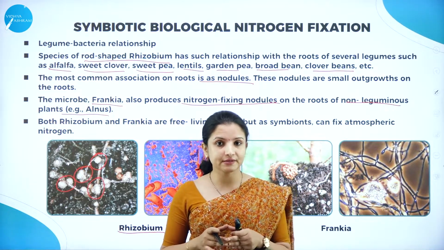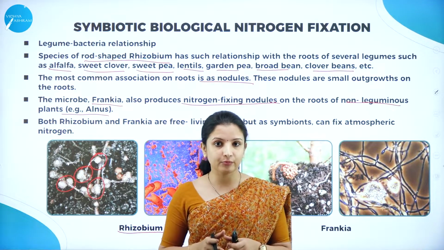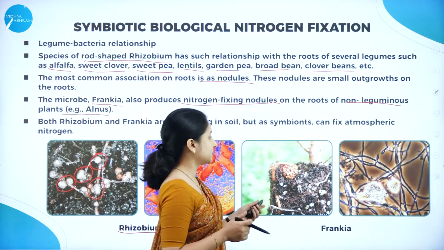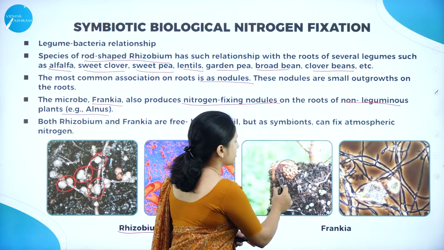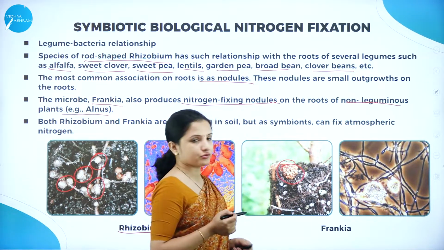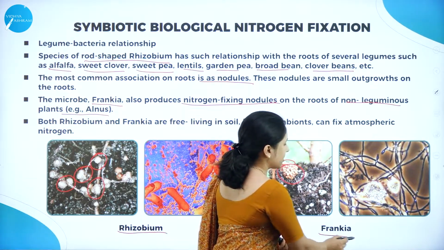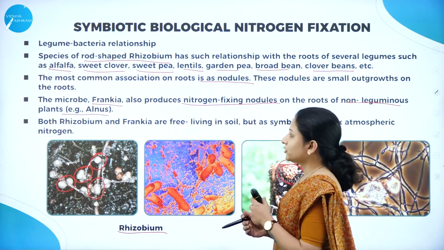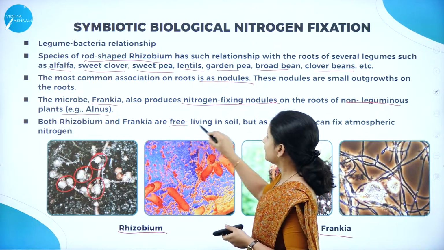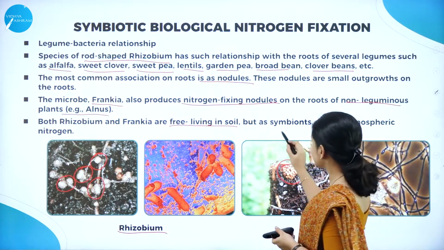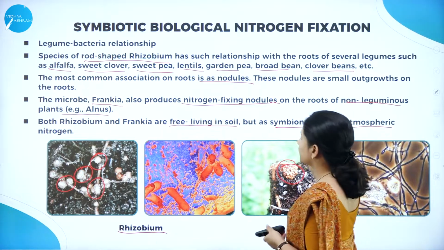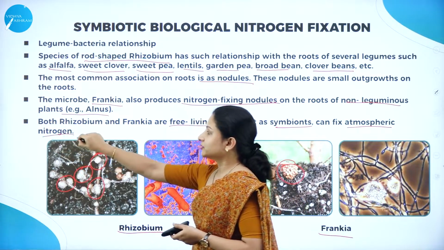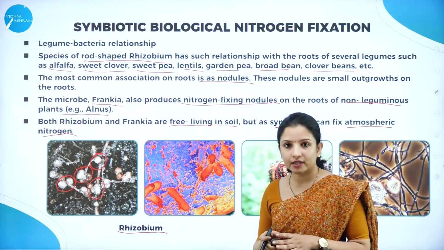But the only difference is they don't form nodules in the leguminous plants. In the non-leguminous plants, they help in the formation of nodule-like structures, as you can see. So both Rhizobium and Frankia are free living in soil, but as symbionts, they can fix atmospheric nitrogen. So they have a symbiotic association.